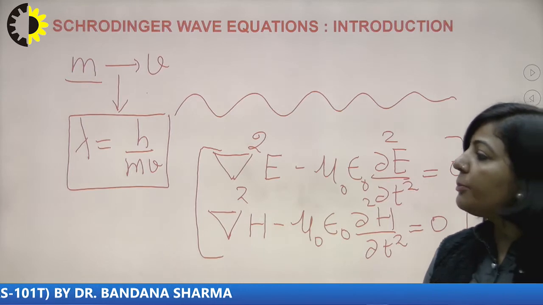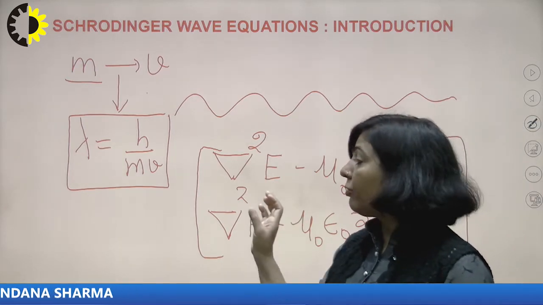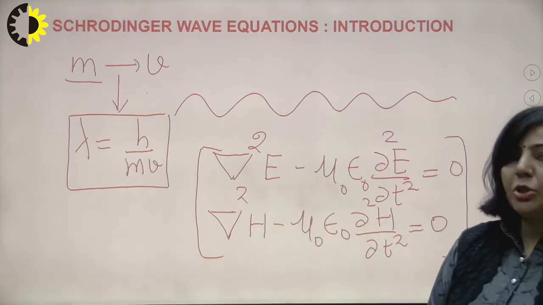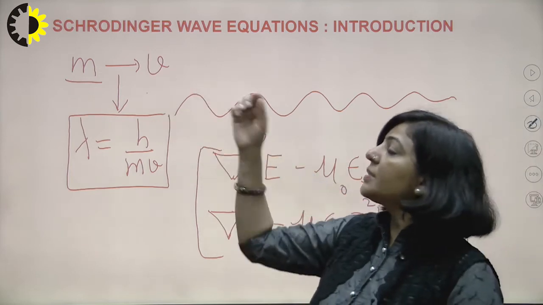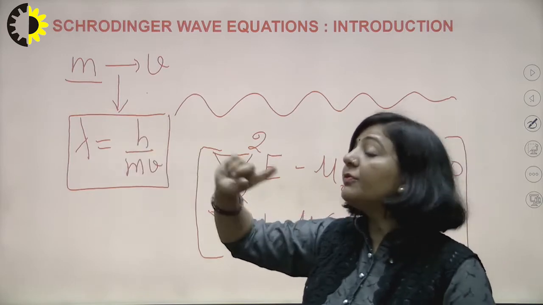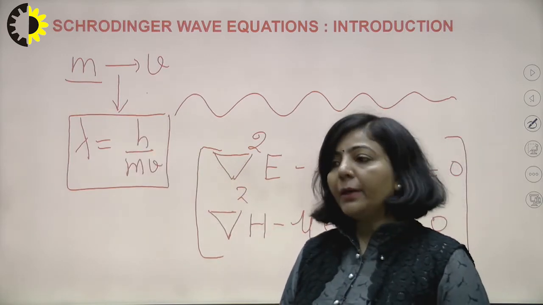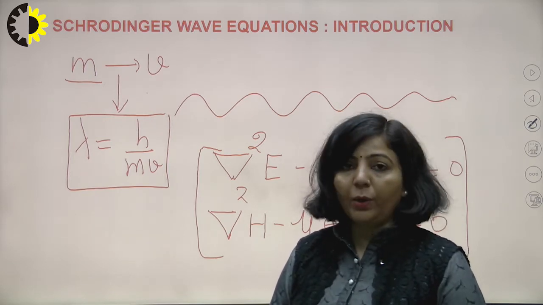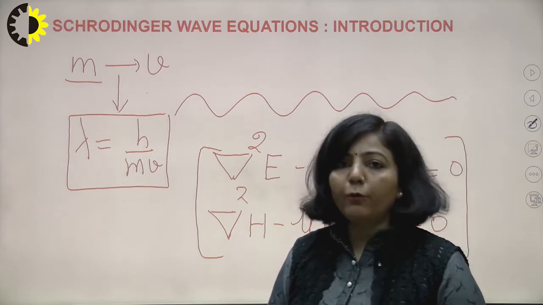So Schrodinger proposed that if the wave nature of an electromagnetic pulse can be expressed with these second order partial differential equations, then on similar lines, for a moving microscopic particle associated with a matter wave, we again have a second order partial differential equation to describe that wave nature.